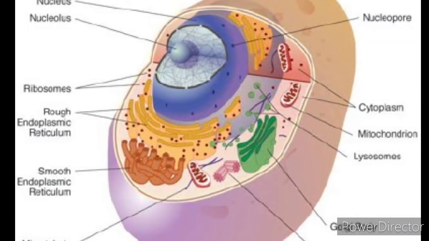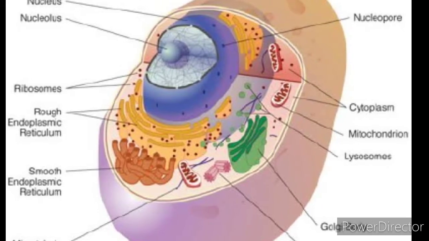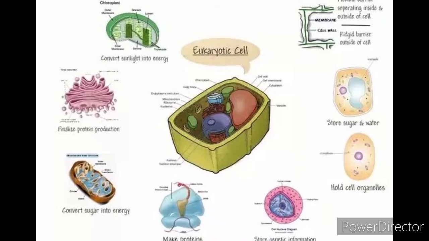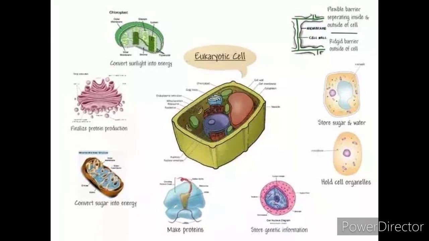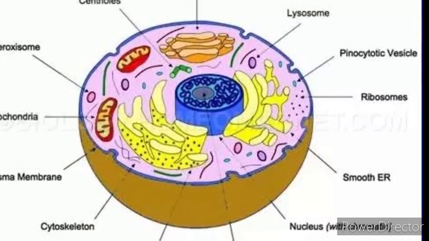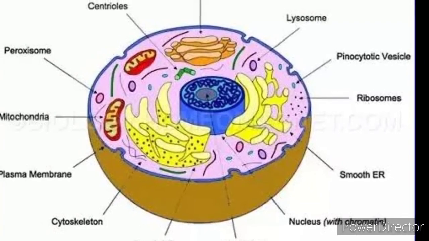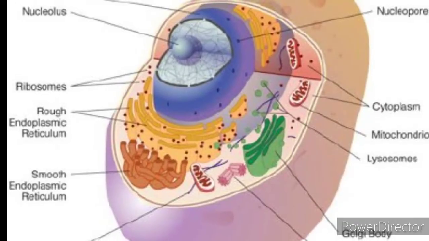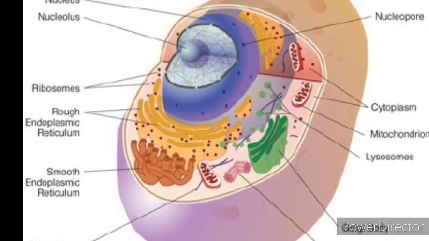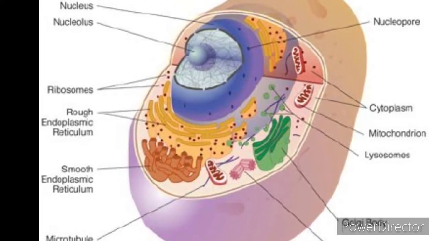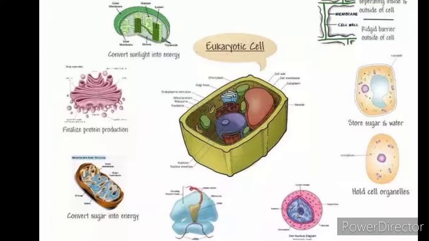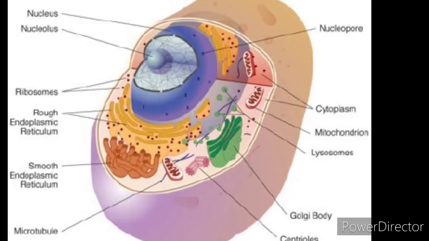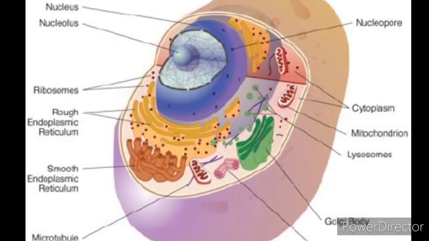Some other organelles are involved in digestion and detoxification. All are important, especially in protein synthesis. Some of the organelles are membranous organelles such as endoplasmic reticulum, Golgi, lysosome, and peroxisomes, while the others are the non-membranous organelles like ribosome. And although they play a part in protein synthesis, each has different functions.